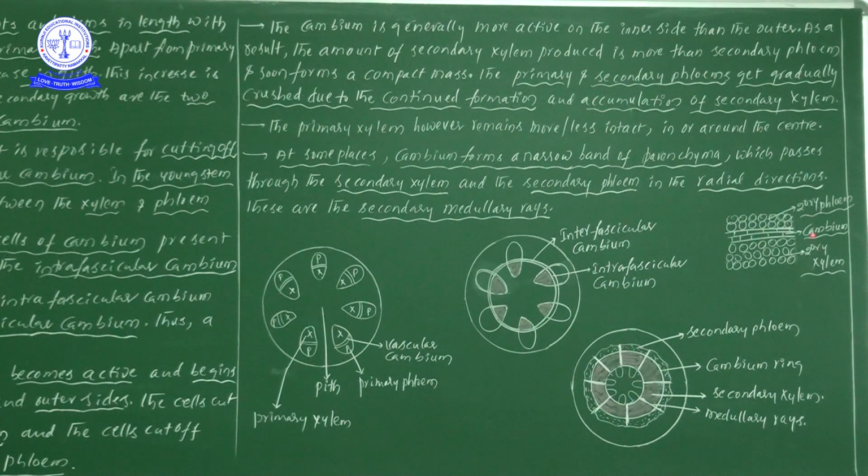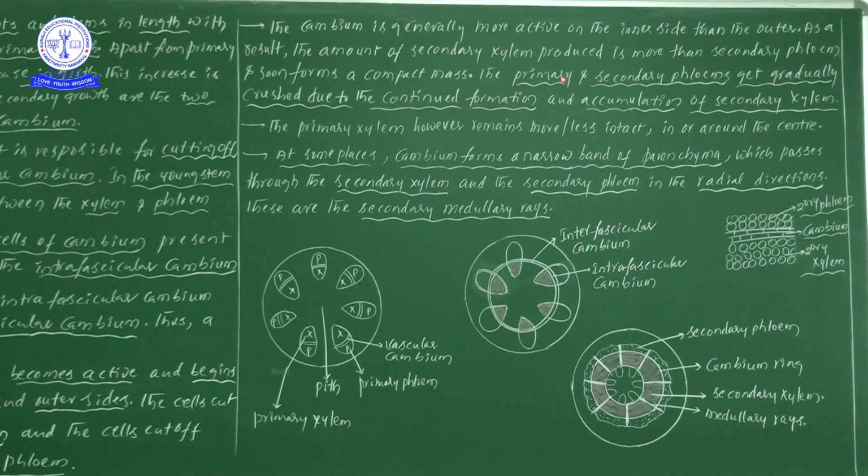Now this cambium shows more activity towards the inside only, no? That's why secondary xylem members are produced more and more than the secondary phloem. Understood? So learn carefully. So what is happening here? The amount of secondary xylem produced is more than the secondary phloem, and it soon forms a compact mass. After some time, compact, without any intercellular spaces, a group of cells is formed.